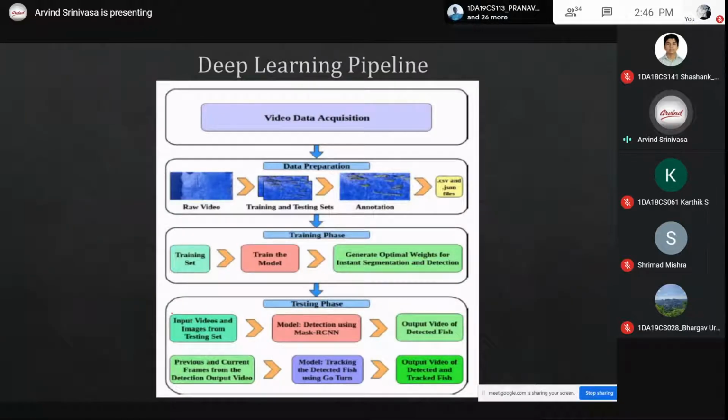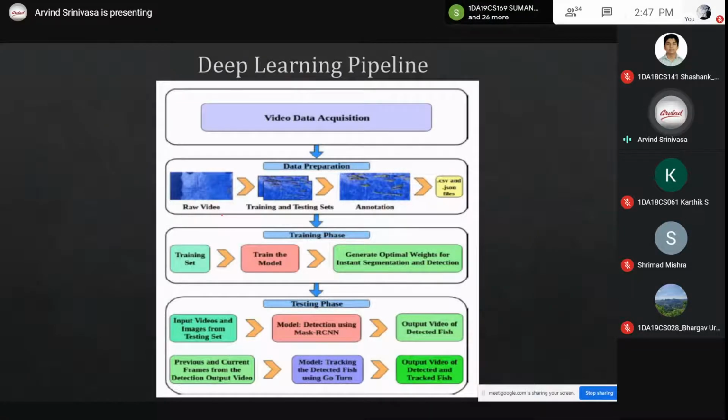If you get a problem statement like this, the first step is data collection, because we didn't have any data about fish. So we went to Hesaraghatta in Bangalore, where there is a pisciculture farm. Huge farms are there.